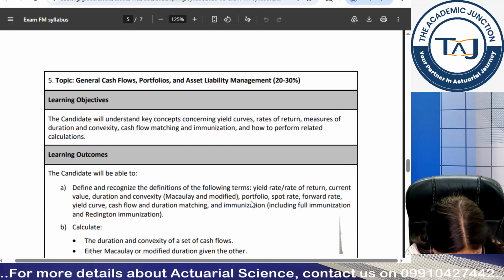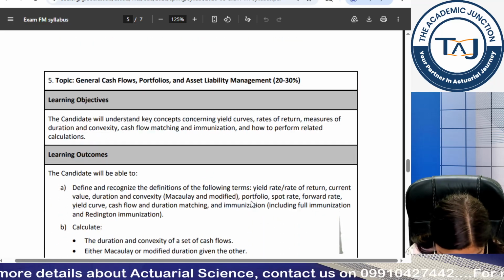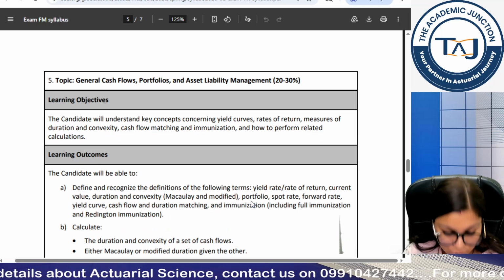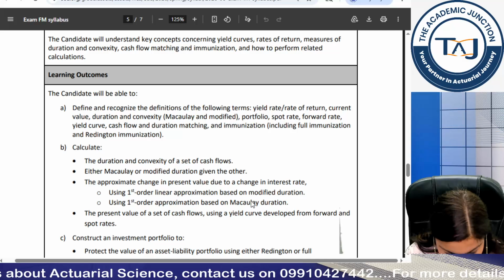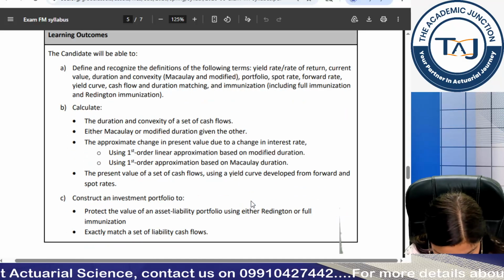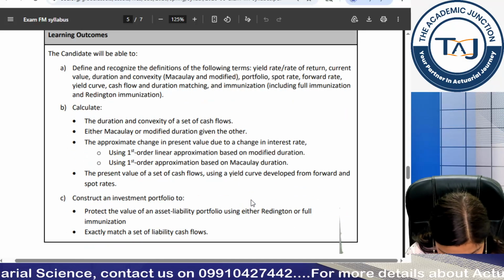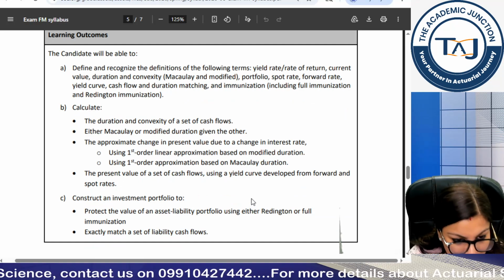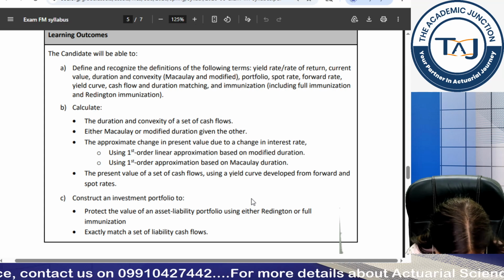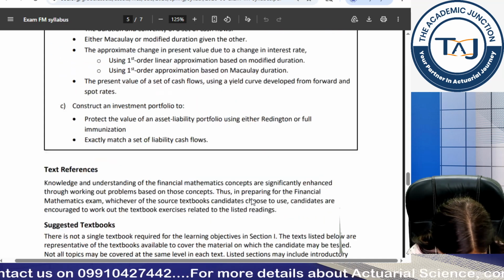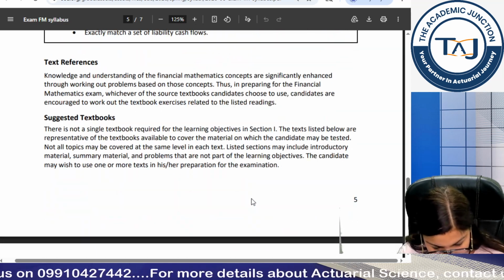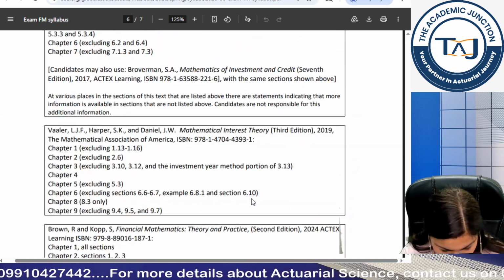Then we have general cash flows, portfolios and asset liability management, which forms 20 to 30% of the course. In this we are targeting duration, convexity, and how to check the change in present value because of changes in interest rates, and Redington's immunization conditions. So these are the topics on which you will be tested.